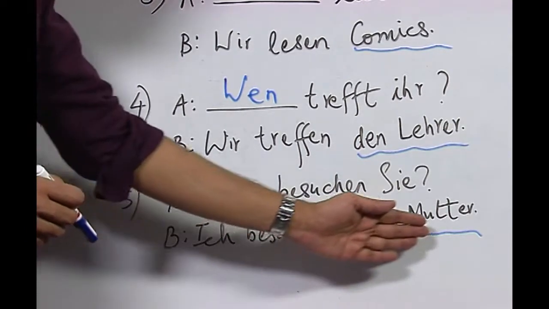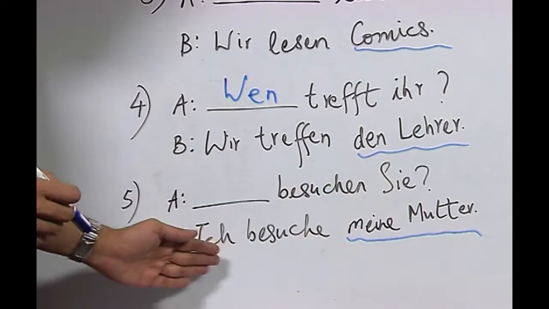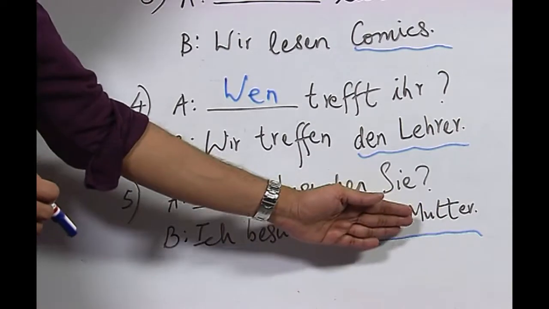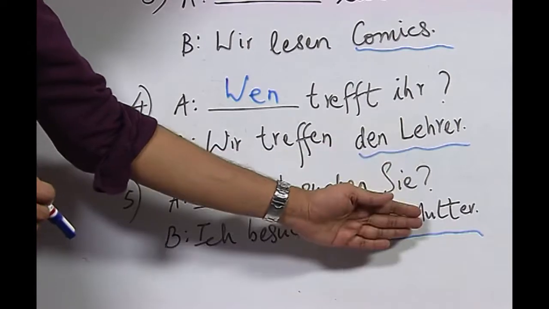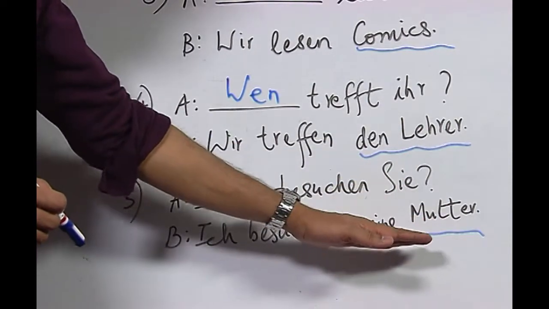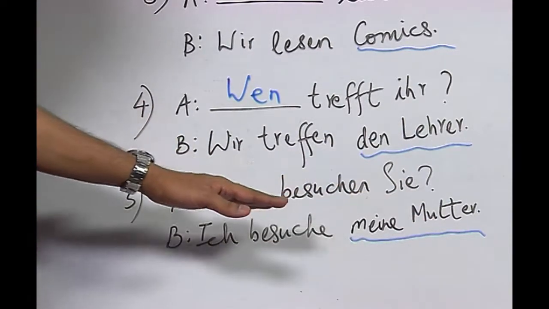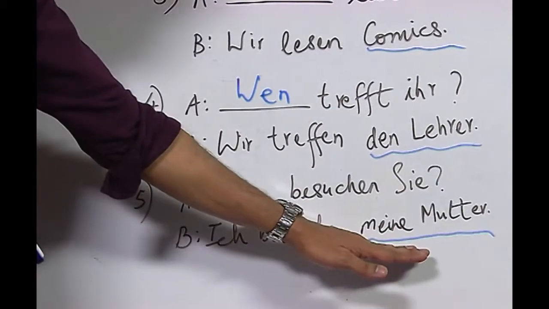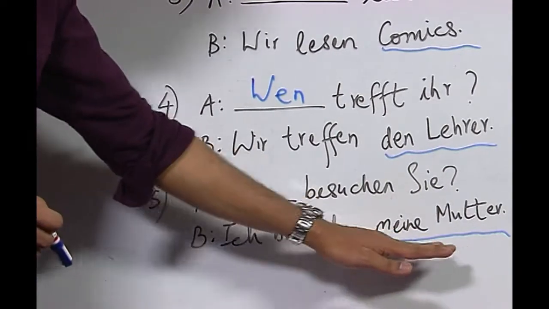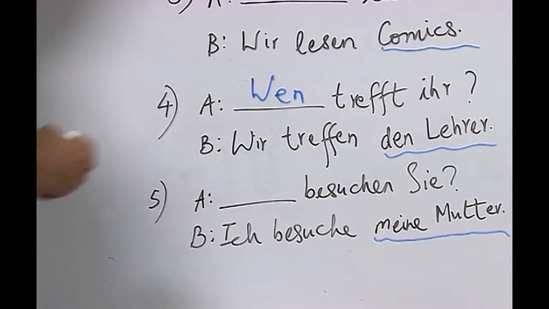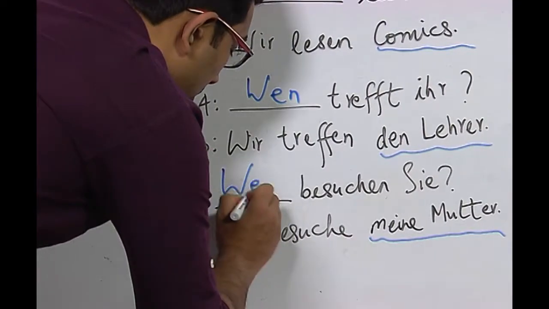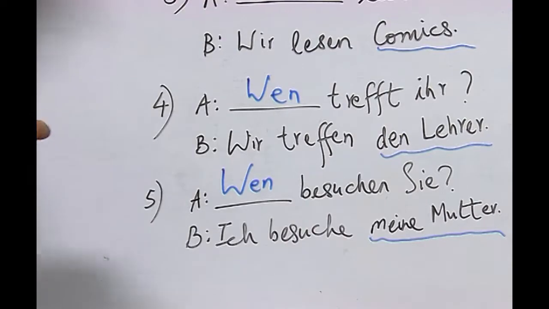Now, let us look at this example. Ich besuche meine Mutter. Mutter means mother. I visit my mother. Well, as you know, like in the previous example, this category also belongs to the persons category, and here meine Mutter is in the accusative case, therefore, the Fragepronomen will be wen.